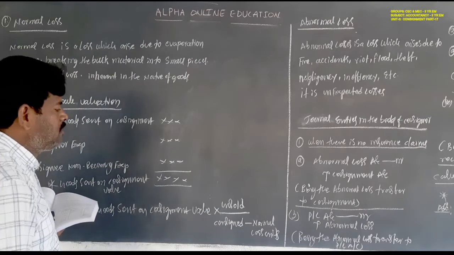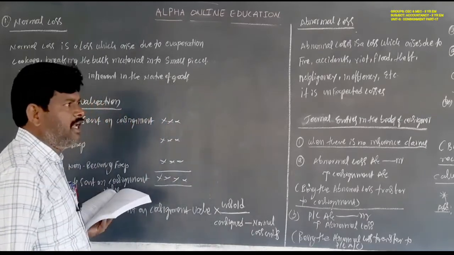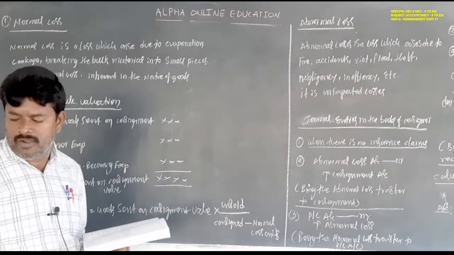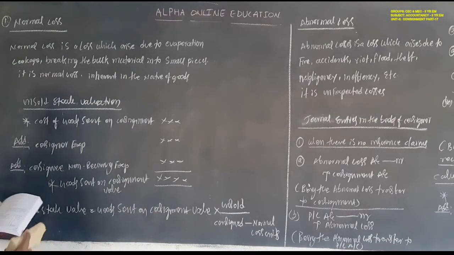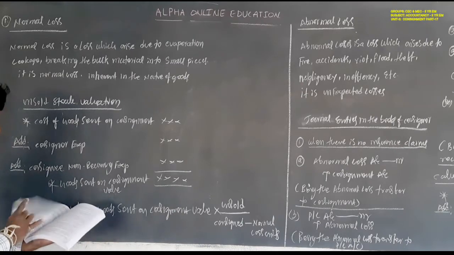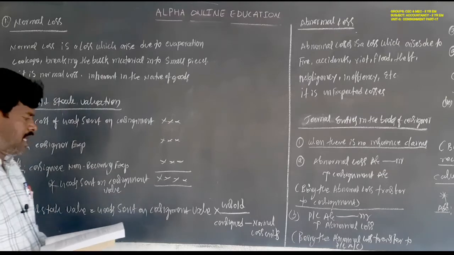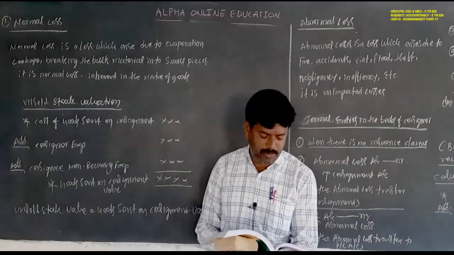Normal losses affect units only. They do not affect the consignee account, consignor account, or goods sent on consignment account. Let us take an example, the short problems. First listen to the short problem.